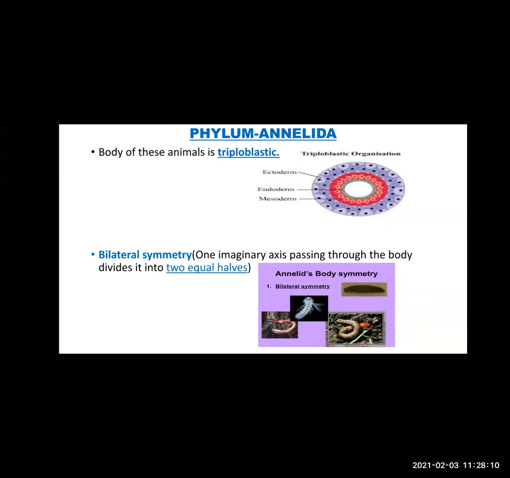Again, the body of this animal is triploblastic. 3 germ layers: ectoderm, endoderm, mesoderm. Triploblastic in nature. Next, bilateral symmetry. As you can see, what does bilateral symmetry mean? If an imaginary axis passes through the animal's body, it divides them into two equal halves. That's why it is said to have bilateral symmetry.